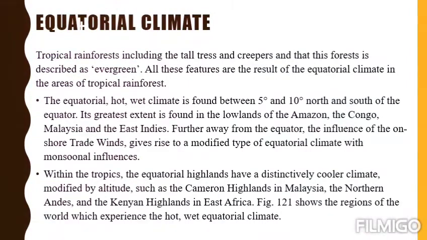And according to the vegetation, you already studied the climatic conditions, that they require heavy rainfall, moderate temperature, they are evergreen, and we call it the tropical rainforest. It extends from 5 degrees to 10 degrees north and south, and the areas which cover the equatorial region are the Amazon, the Congo, Malaysia, the East Indies, and it also influences the trade winds, so that ships move easily from one continent to another, from one country to another. And the other areas, because of altitude, are the Cameron Highlands in Malaysia and the Kenyan Highlands in East Africa.